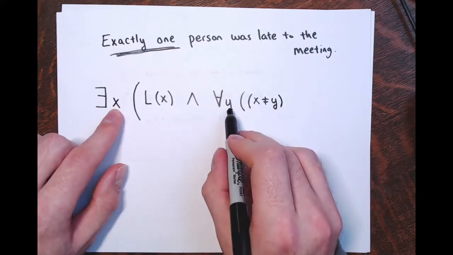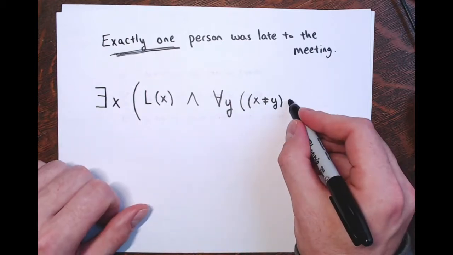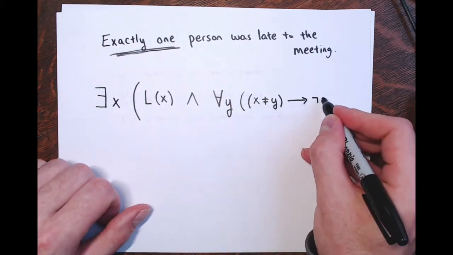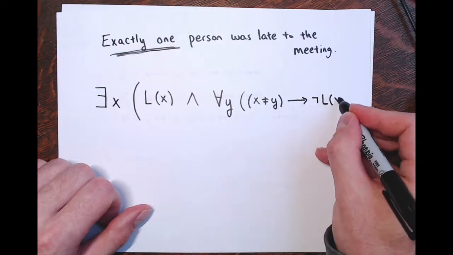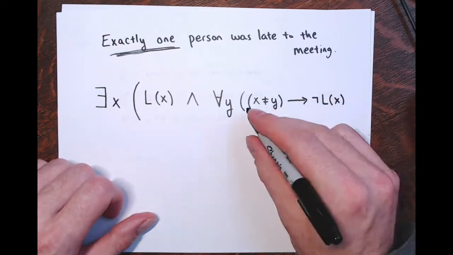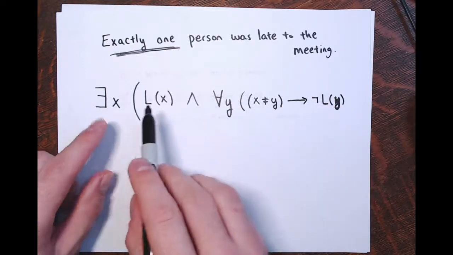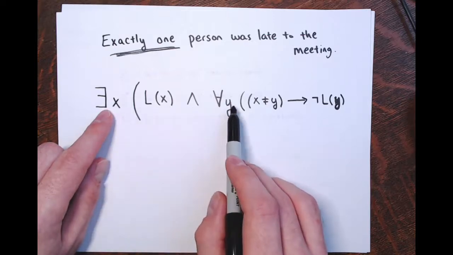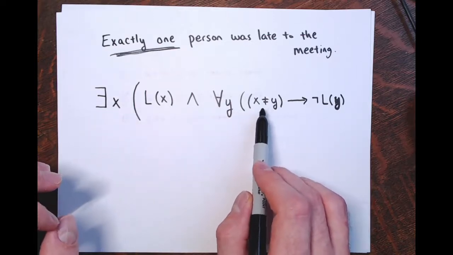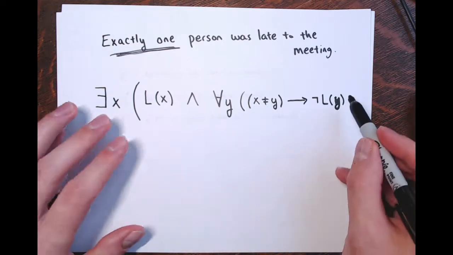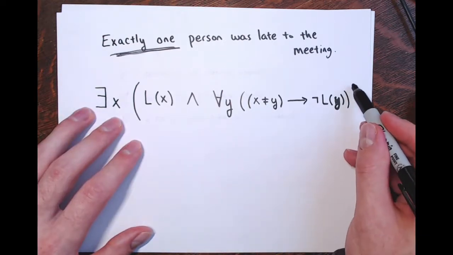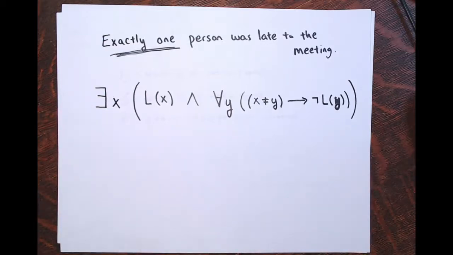If person x is not the same as person y, then they were on time, right? Then they were not late. It implies that they were not late. I'm sorry, it should be y here, because I'm talking about person x was late, and all other persons y. If person y is not person x, then they were not late. And lots of parentheses, I think. There we go. This is how to express that exactly one person was late.